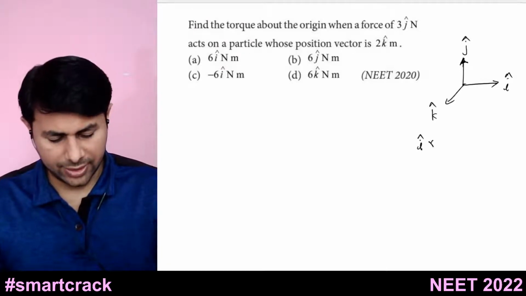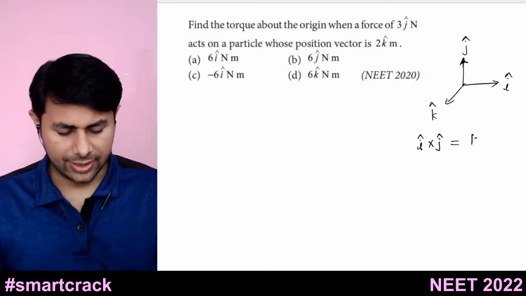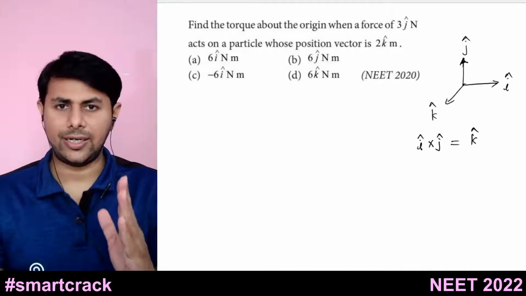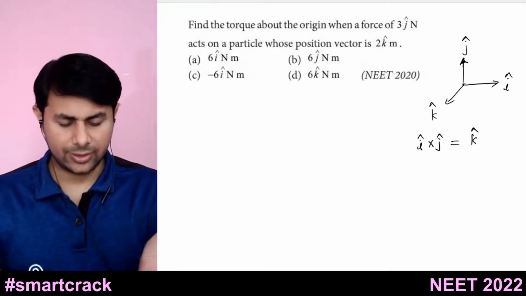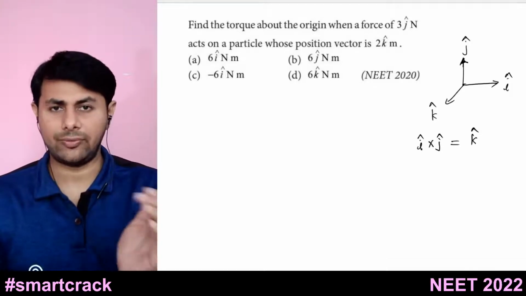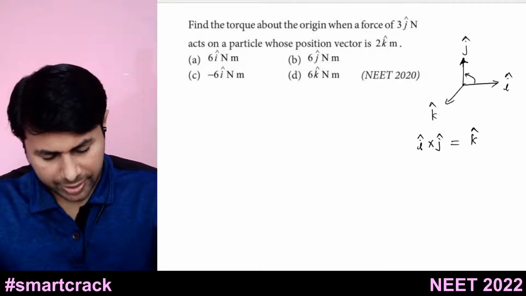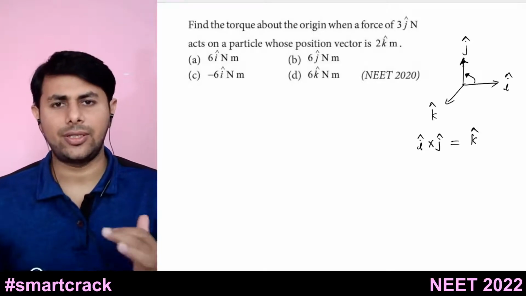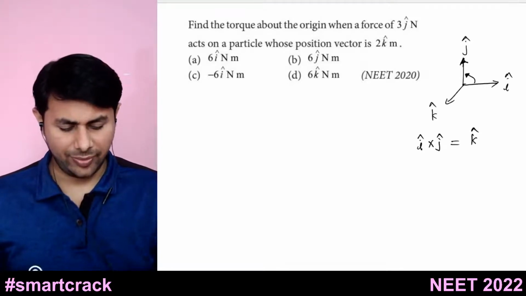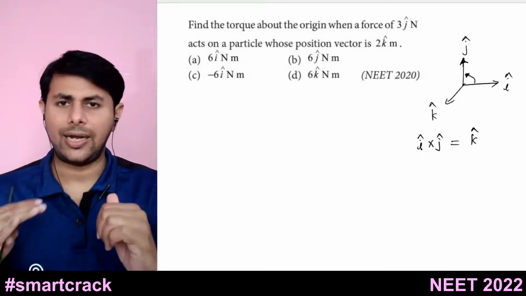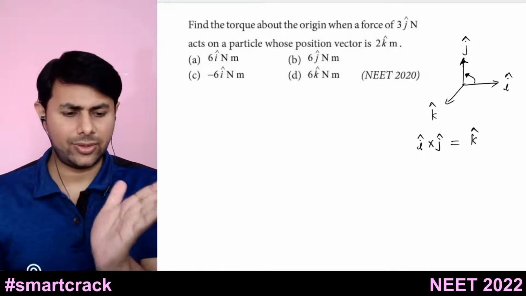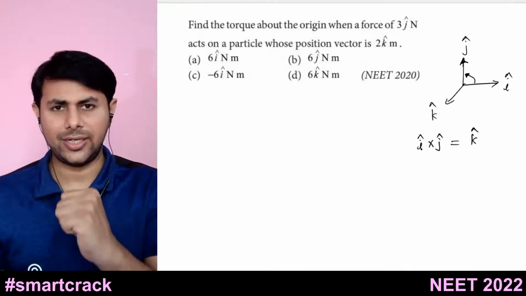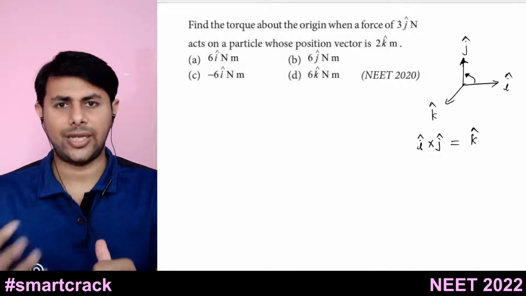So i cross j will be k cap. How? Take your right hand, put that right hand in the direction of the first vector, and move your fingers towards the second vector, and stretch your thumb. Your stretched thumb gives you the direction of the third vector, the resultant. So if you do i cap cross j cap, you put your right hand in the direction of i cap, curl your fingers towards j cap and stretch your thumb. Your stretched thumb will give you k cap.